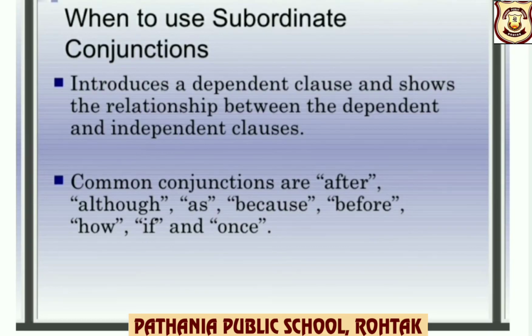When to use subordinating conjunctions? It is used to introduce a dependent clause and show the relationship between the dependent and independent clauses. Some of the common subordinating conjunctions are after, although, as, because, before, how, if, and once.